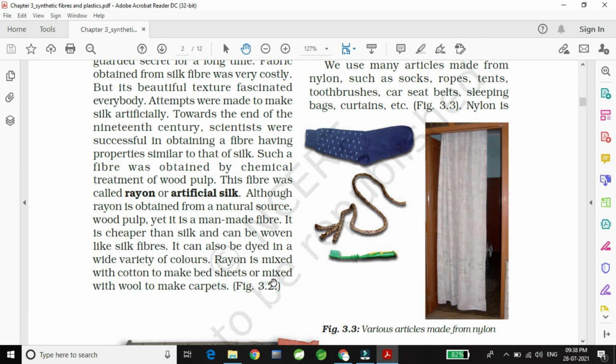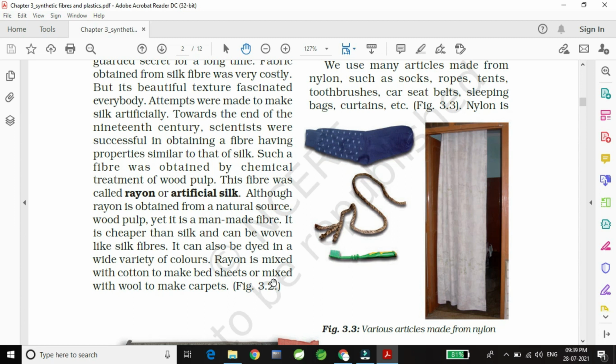And it is very cheaper than the silk and can be woven like silk fiber. How silk fiber is woven and made a dress or made a cloth, similarly, same type of weaving we can do to a rayon and make it a cloth or a dress. It can also be dyed in a wide variety of color. So we can dye the rayon with a wide variety of color. That means we can give different colors to rayon also.